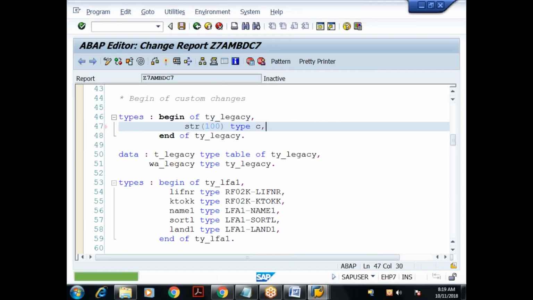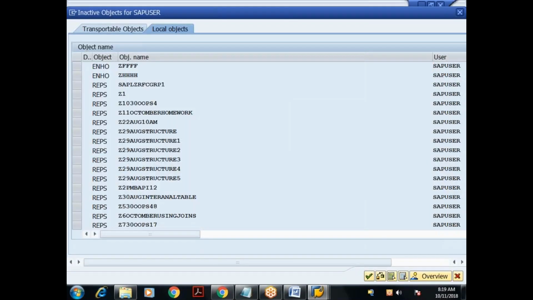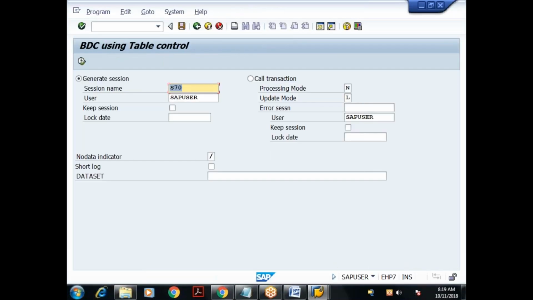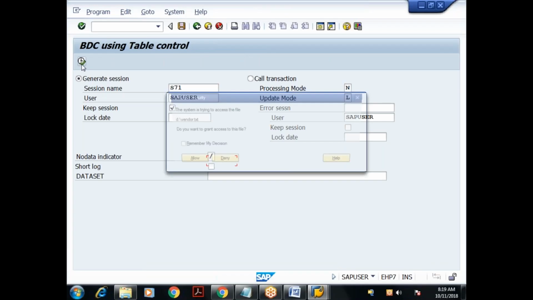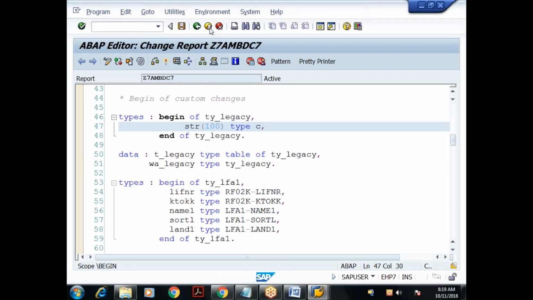Let me save it. Check for the syntax error. Done. Execute. I'll give the session object name as S71. I'll keep the session object. Execute. Done. Session object is created, S71. Let me process it.